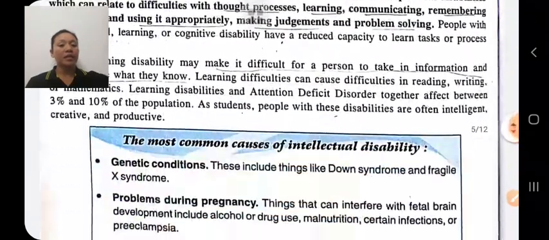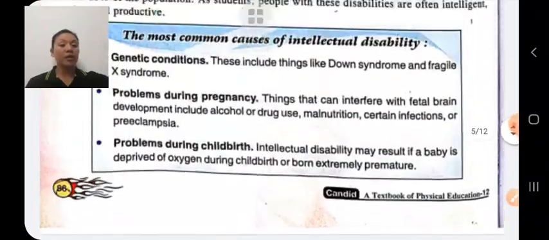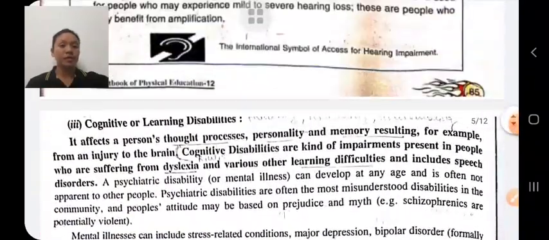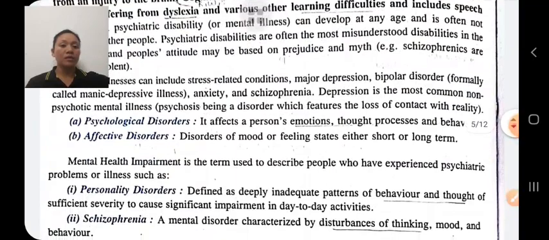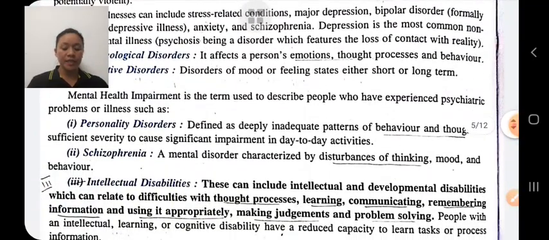Next is intellectual disability, a learning disability. It generally involves general mental ability, and the person's IQ level is low. This can include intellectual and developmental disability, which is related to thought process.